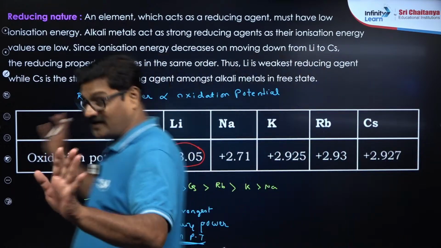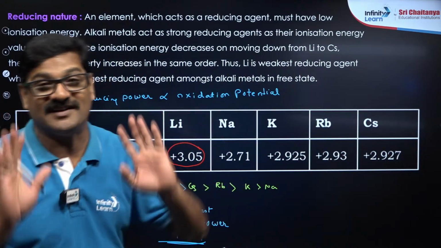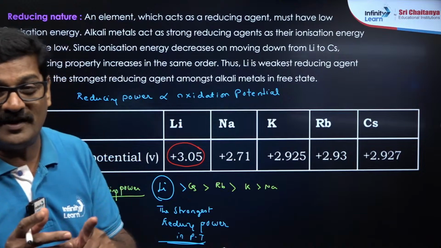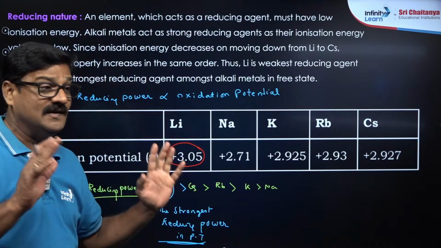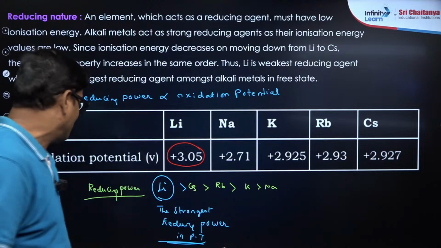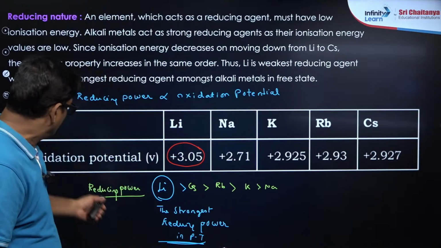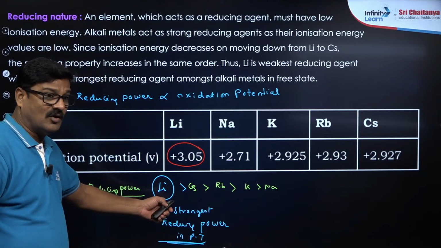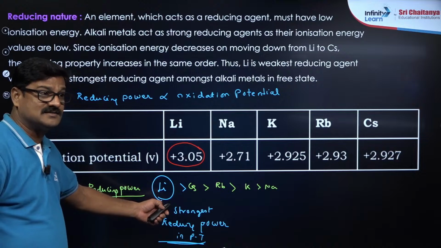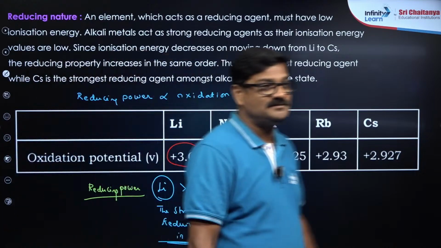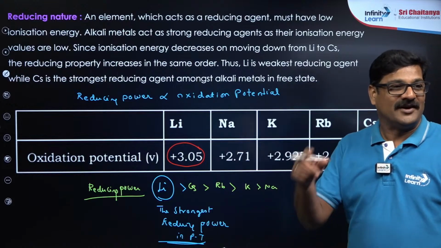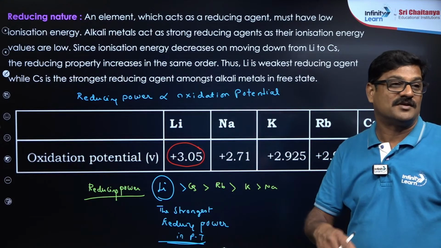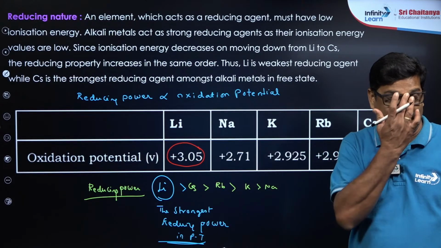The reason है कि, again assertion and reason very important, that is the highest hydration energy for lithium. That's very, very important. Okay. So ये reducing power का order important है, एक बार लिख दीजिए सब लोग. हाँ अभिनव, reducing power is directly proportional to oxidation potential. Suresh Kumar, yes.